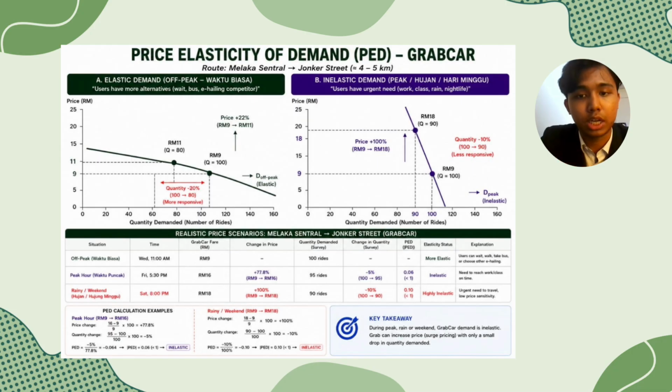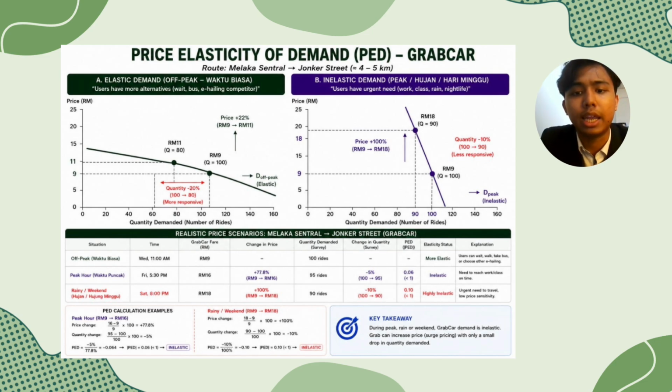During normal situations, consumers have many substitute choices such as buses, walking, Maxim, AirAsia Ride, or carpooling services, and so on. Therefore, the demand is considered elastic because consumers can easily switch to other transportation options when the Grab price is increased. Next, let us look at the second graph on the right side.